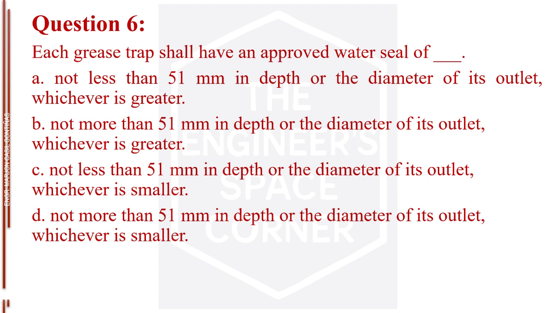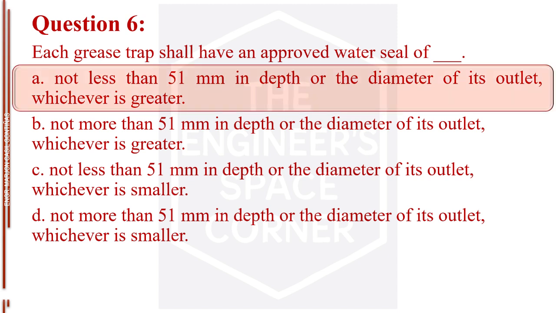Letter D, not more than 51 mm in depth or the diameter of its outlet, whichever is smaller. The answer is letter A, not less than 51 mm in depth or the diameter of its outlet, whichever is greater.